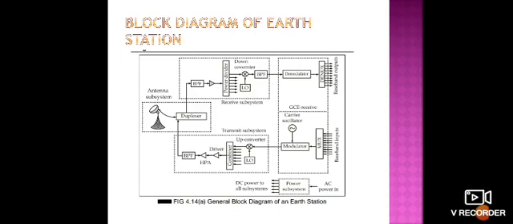And the next one is the receive subsystem. What does the receive subsystem consist of? It consists of a BPF, that is a band pass filter, then a low noise amplifier, the third one is a power divider, and the fourth one is a down converter. That means BPF, low noise amplifier, power divider and down converter. The purpose is to amplify the received downlink signals from the satellite and to protect the receiver from high power signals.